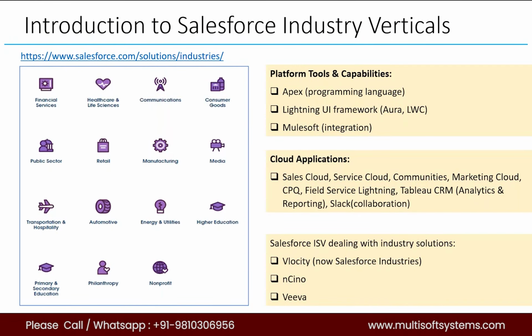What is Viva? Viva is again an all-industry solution. You asked about Encino, right? Encino is basically for commercial lending. It is a specialized product for commercial lending and very successful. What I have seen is that if you're using Encino, 90% of whatever functionality it has to offer can be achieved out of the box. So they're very successful in the commercial lending space. A lot of financial companies are using Encino.